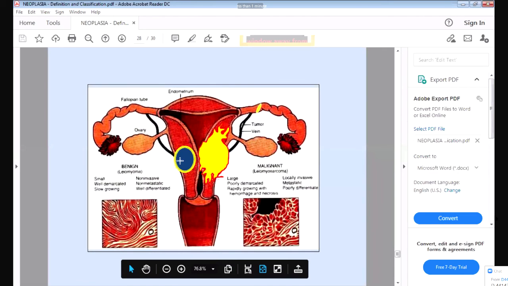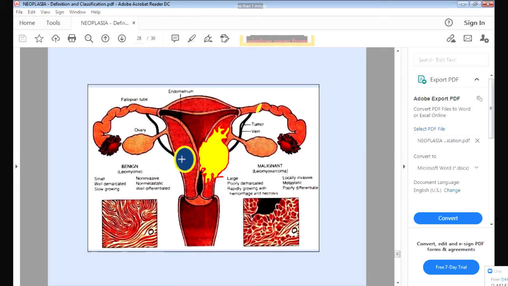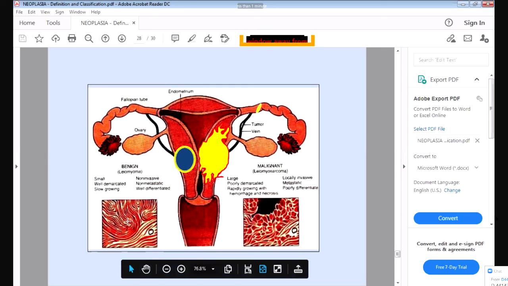So benign tumors, you can see, are small in size and slow growing. They have a capsule, and they will not spread to the surrounding tissue. They will not go into the blood to the liver and the lung. They will not metastasize. So the benign tumor will be small, well demarcated, has a capsule, slow growing, non-invasive, not going through the blood, not metastasizing, and it will be well differentiated, so it resembles the original tissue.